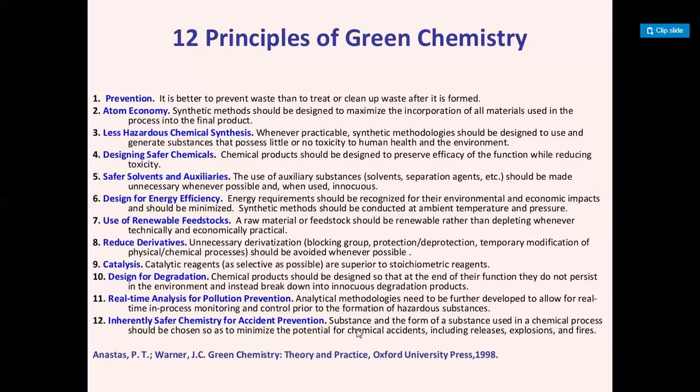The oxidizing reagent should always be kept separate from the reducing reagent. If we mix them together, what will happen? Fire hazards can be created because of the oxidizing and reducing reagents. They will mix together to generate a huge amount of energy, and that will cause an explosion in the laboratory.